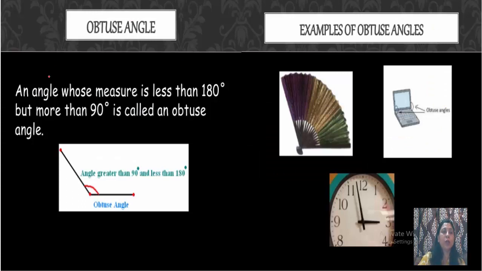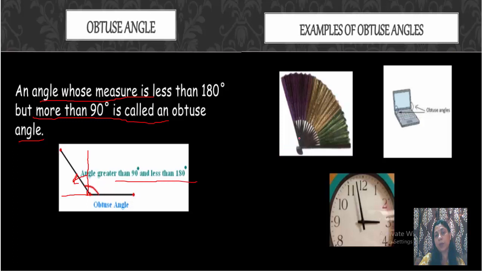Now obtuse angle. An angle whose measure is less than 180 degrees but more than 90 degrees is called an obtuse angle. You can see if we mark this 90 degree line, this is more than 90 degrees, but if we see a straight angle of 180 degrees, it is less than 180 degrees but more than 90 degrees. Therefore, this is an obtuse angle.